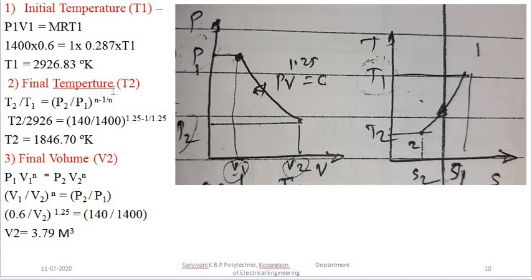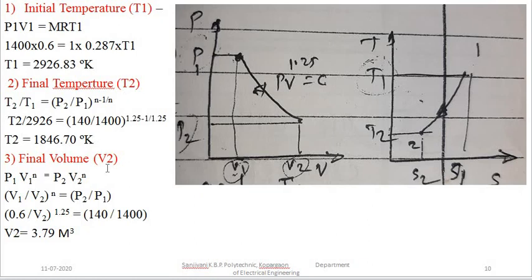So we can calculate the final temperature T2 by equating the temperature and pressure ratios, because both the pressures are given to us and one temperature T1 we have calculated. So we can equate this temperature and pressure ratio for the polytropic process. That is T2 upon T1 is equal to P2 upon P1 raised to N minus 1 upon N, where N is the polytropic index, that is 1.25. Putting these values, we calculate the temperature T2, that is equal to 1846.70 degree Kelvin. So we have calculated both initial temperature and the final temperature.